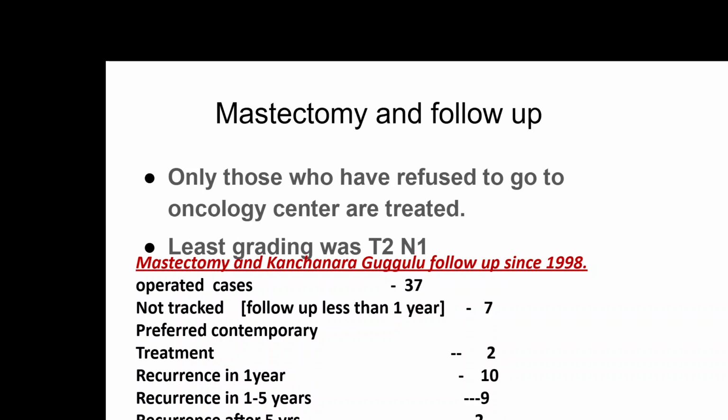Some of these patients preferred Ayurvedic treatment, and I treated them with only Kanchanara Guggulu, Arogyavardhini and Kumaryasava. Seven patients could not be followed for more than a year.